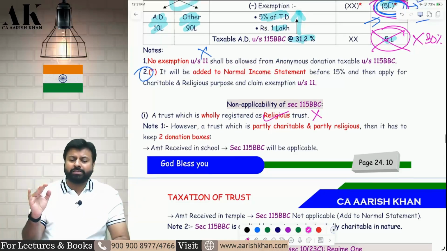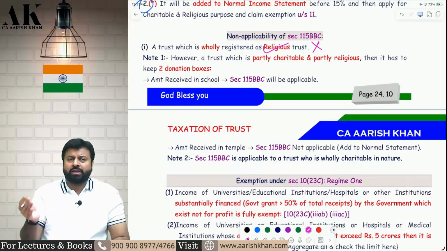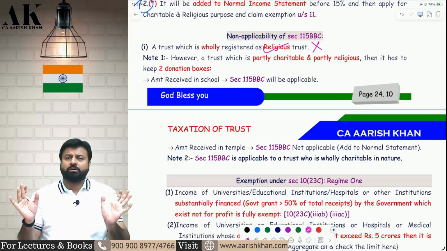Sir, what if it is wholly charitable? If it is wholly charitable, then it is applicable. Sir, what if it is partly charitable and partly religious? School is also there and church is also there. Then what will happen? Then you have to maintain two donation boxes.